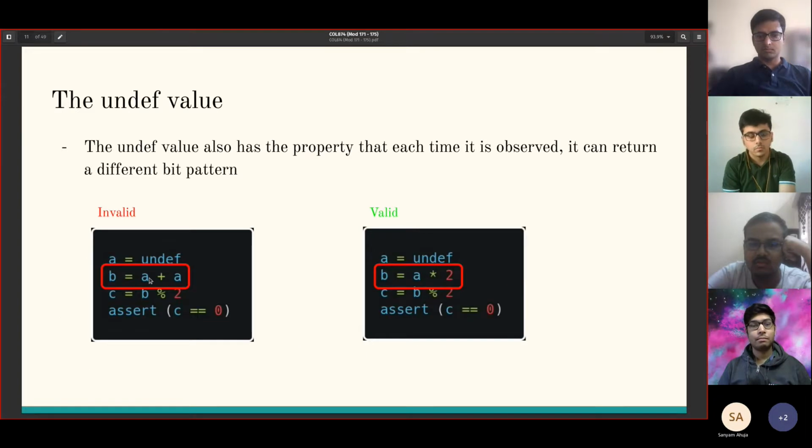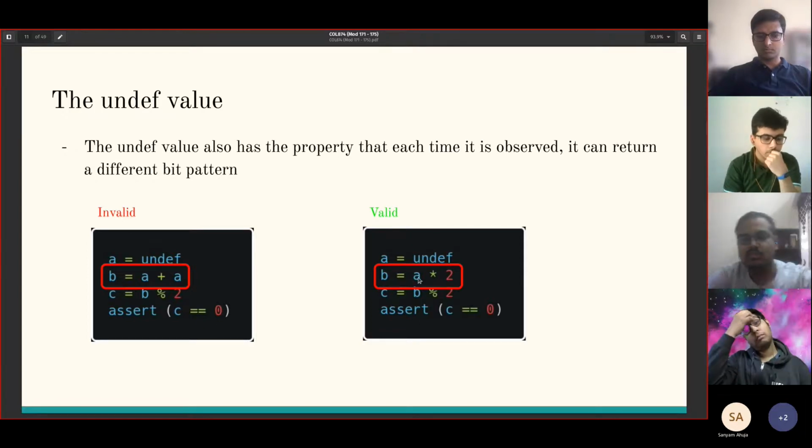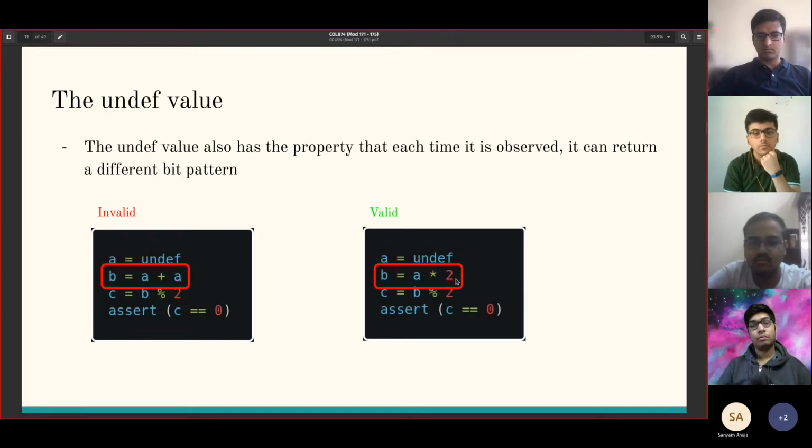And here's another example of the same property. A plus A is basically undef plus undef, and B is therefore undef. Whereas in this program, undef times 2 can only be even values. So here, since it can be both odd and even values, asserting that b mod 2 is 0 is invalid because it can also be 1. But here it's fine to assert that c mod 2 must be 0 because it's only even values, and even values mod 2 is 0.